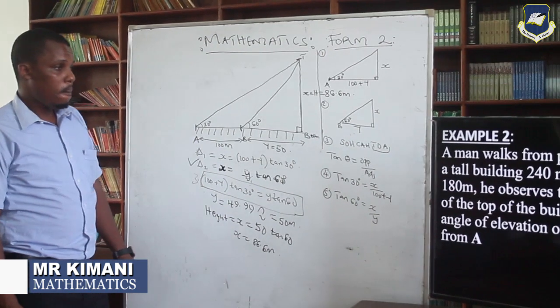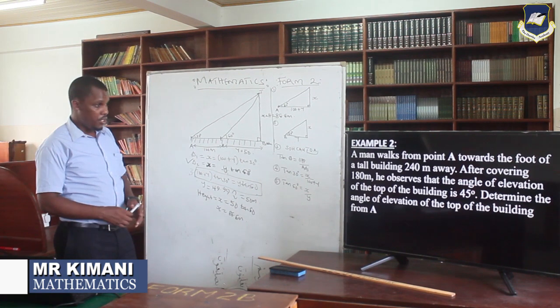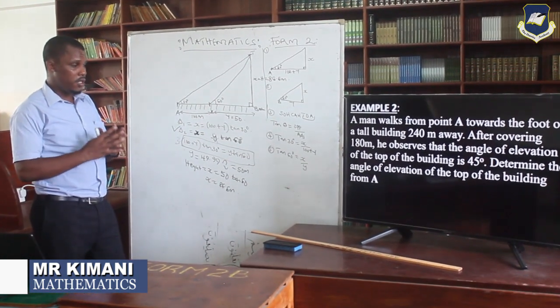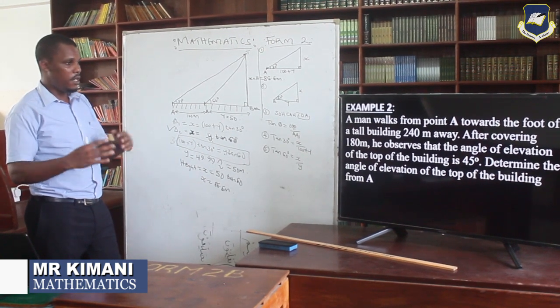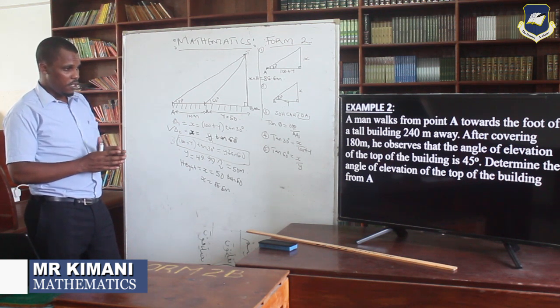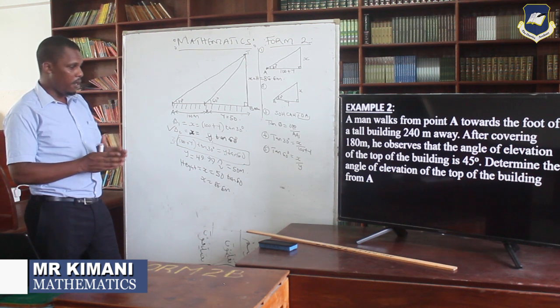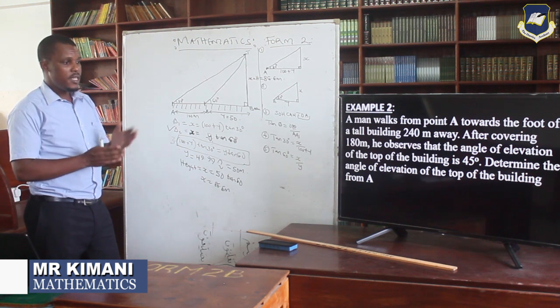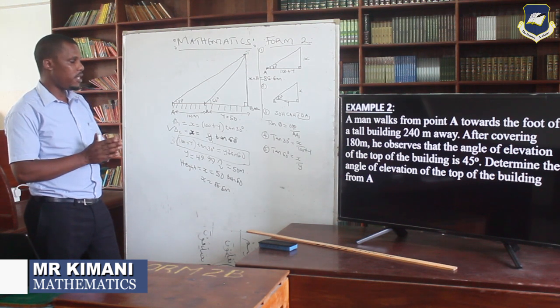In my example number 2, we have a man who is walking from point A toward the foot of a tall building. That one is going to be 240 meters away. So we've been given all the distance. Then after covering a distance of 180, he observes an angle of elevation of 45 degrees. Then you are told to determine the angle of elevation of the top of the building from point A. So this time you can see you're not asked about the height. You are being asked to give the angle of elevation from point A.